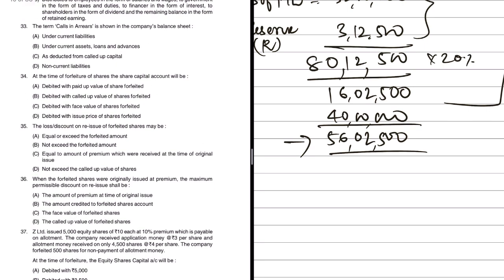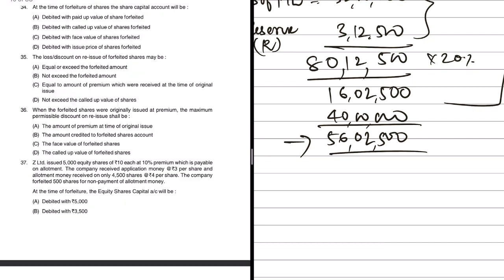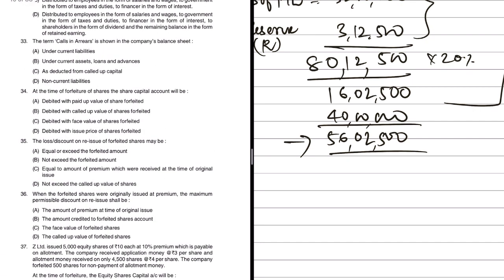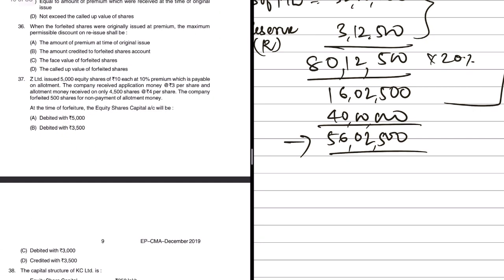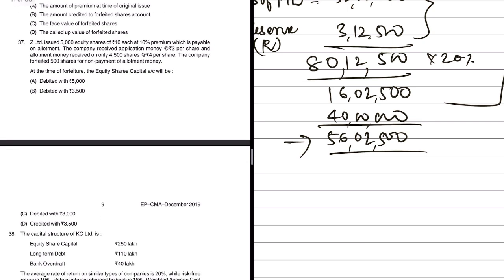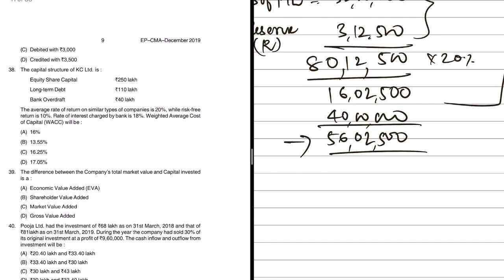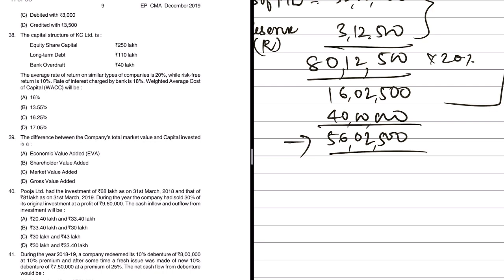So you should not be wasting too much time on all these questions like 33, 34, 35, 36. All these are knowledge based questions. If you know the facts, you will be able to answer. Otherwise, you'll have to simply guess. Now again, there is one more question regarding forfeiture. I won't touch that. It looks like an easy question.